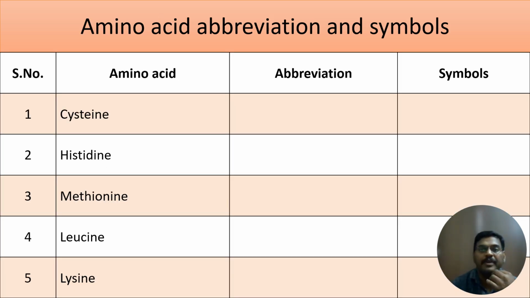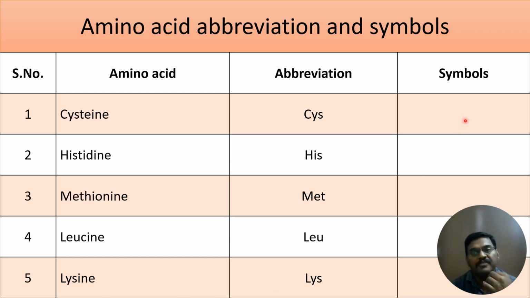Next, coming to the abbreviations and symbols. All amino acids are given a 3-letter abbreviation and a 1-letter symbol. The abbreviation is very easy to remember, that is, the first three letters are given as the abbreviation. For example, in the case of cysteine, it is CYS. In the case of histidine, it is HIS. In the case of methionine, it is MET. In the case of leucine, it is LEU. In the case of lysine, it is LYS.